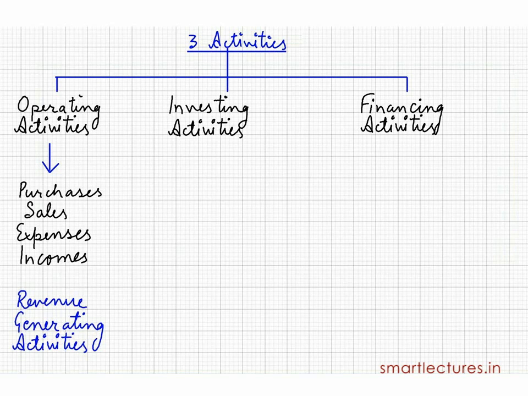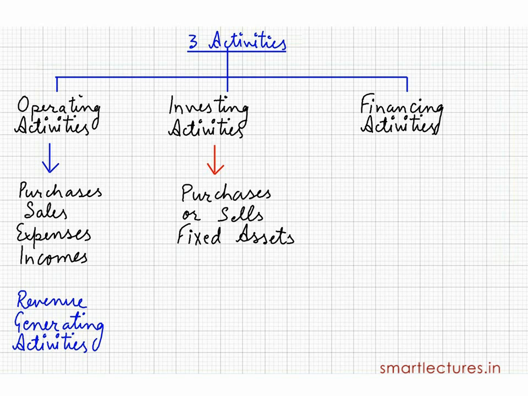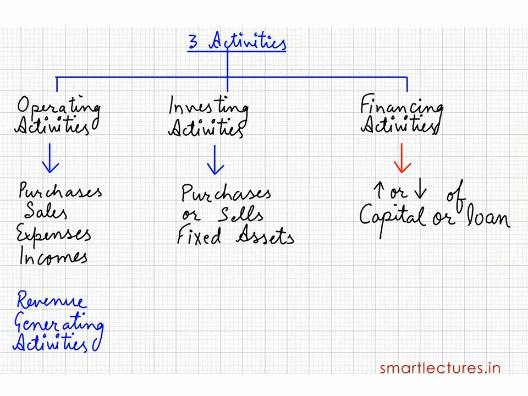And then investing activities: if the company or firm purchases or sells any long-term asset or fixed asset, that will be an investing activity. If the company or firm has increased the capital or decreased the capital, and if the firm has increased the loans or decreased the loans, that will be a financing activity.